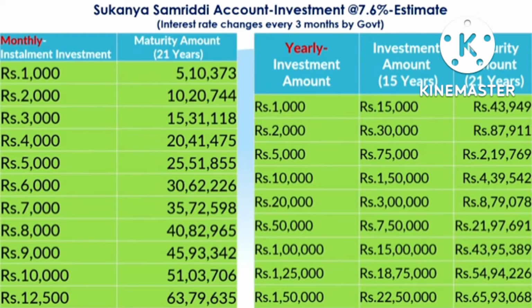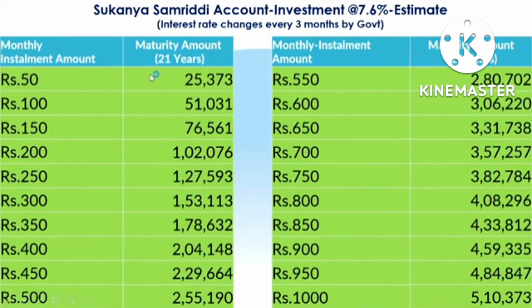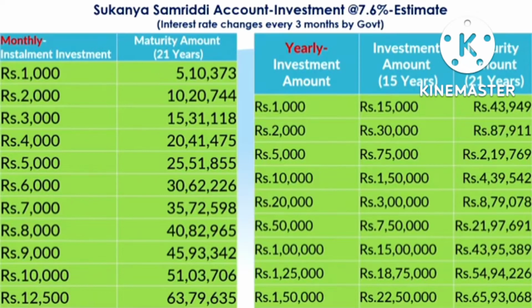It is as good as the SB account, but the interest rate is 7.6, which is the highest in the given bucket of accounts in the post office or any bank or elsewhere. So if you pay some 1,000 per month, the tentative amount, that is an estimate only, not the actual amount you may get because the interest rate changes every 3 months. But tentatively, for 1,000 rupees a month you may get up to 5,10,373 after 21 years from the date of opening of the account.